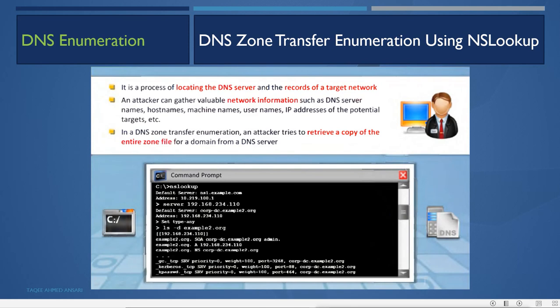Now when we have a DNS server, we have different zones. We have two zones actually, forward lookup zone and reverse lookup zone, and in each lookup zone we have zones for each domain. If you have one domain, you will have one zone for it.